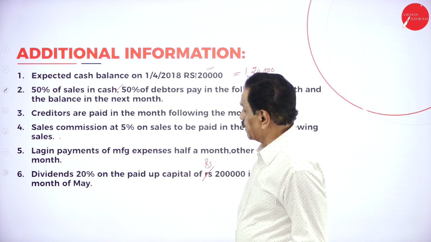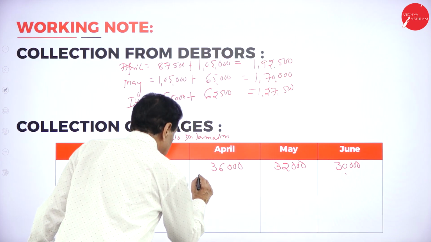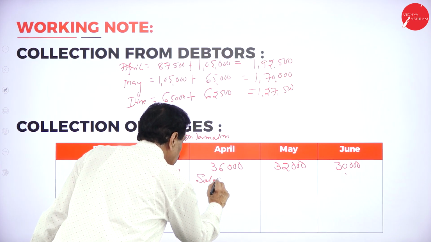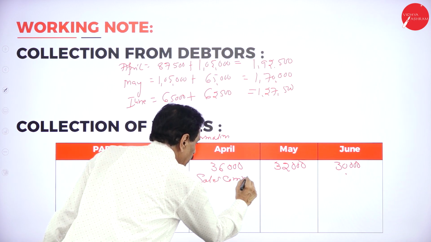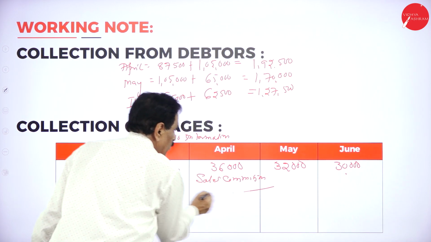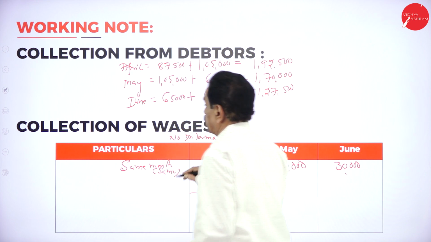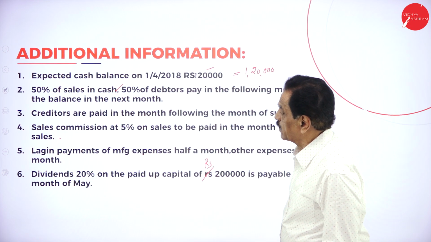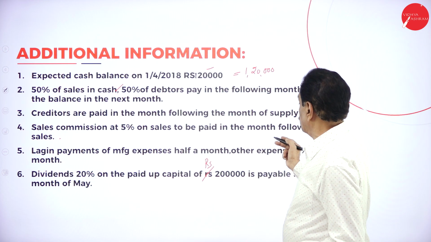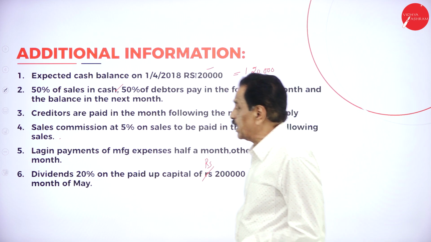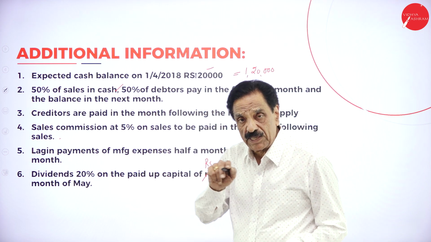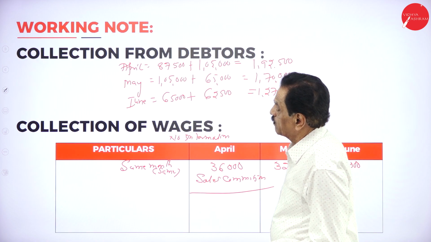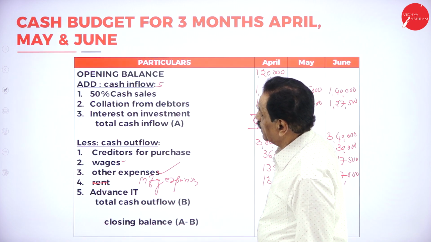Then sales commission is there. 5% of sales, to be paid in the month following the month of sale. March sale gets the commission in April.